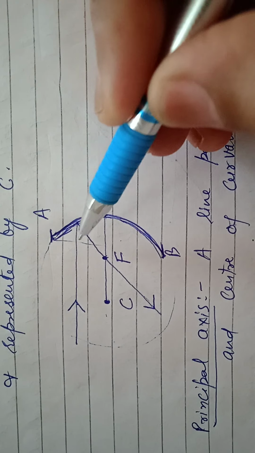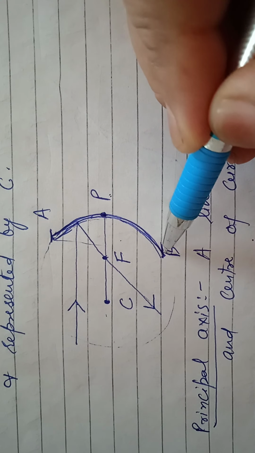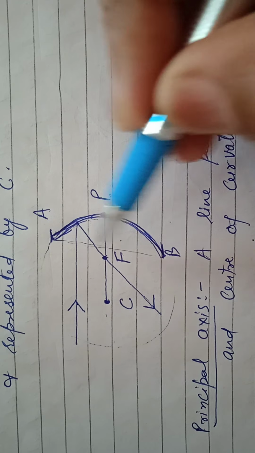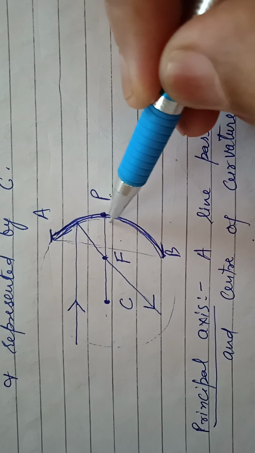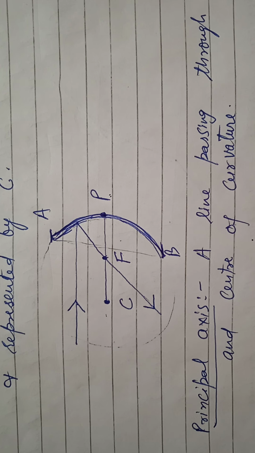That part from where the light is reflected, that part is called aperture A to B, that is the total aperture of the mirror. All the points clear ho gaye bacche? Next,